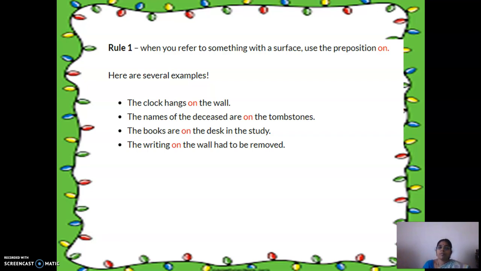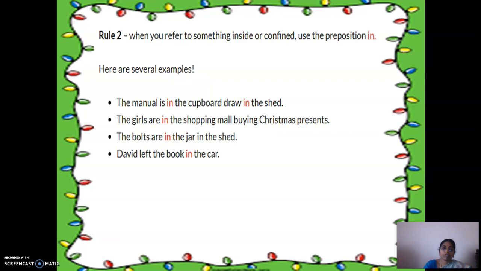Rule number 1: when you refer to something on a surface, use the preposition on. That's what we are saying again and again. When the surfaces are touching each other, we call it on. The clock hangs on the wall. The names of the deceased are on the tombstones. The books are on the desk, on the study table. The writing on the wall had to be removed. So all these are examples of on.